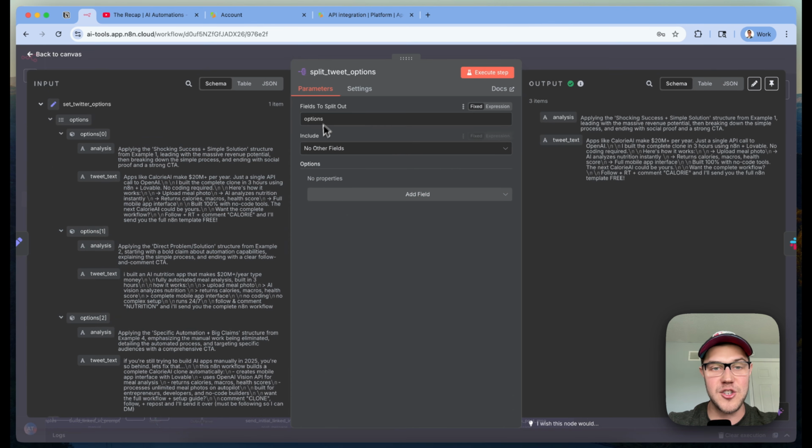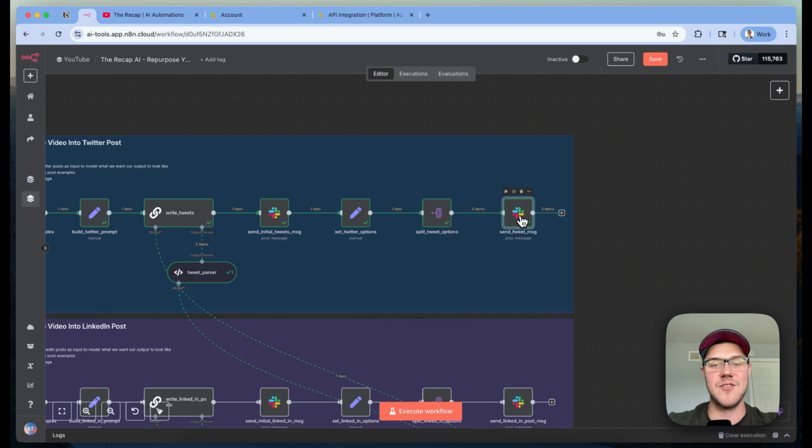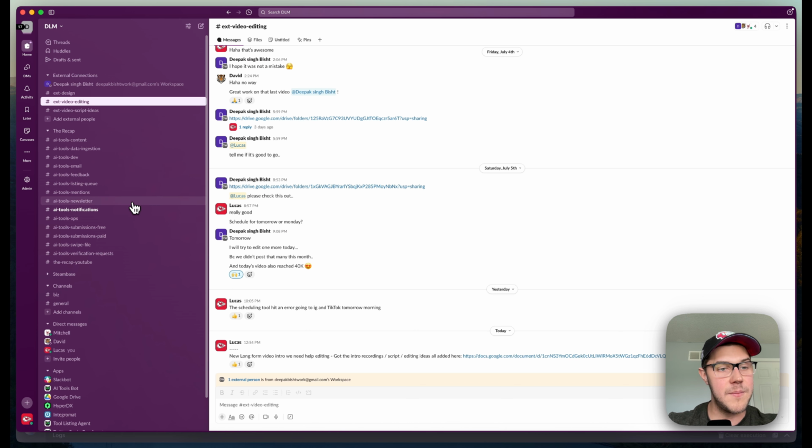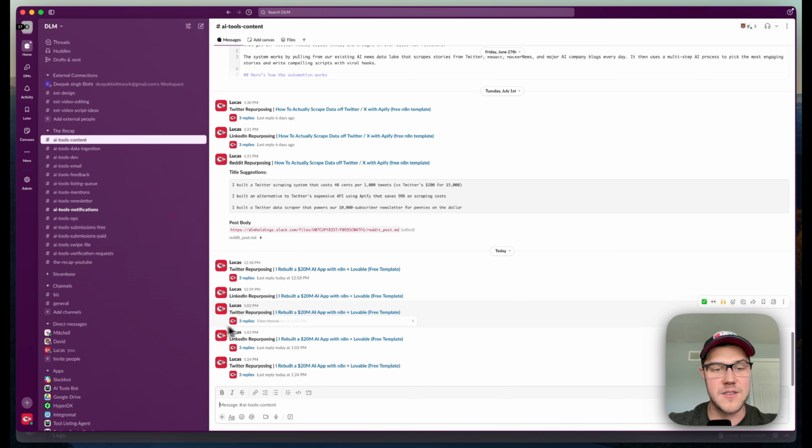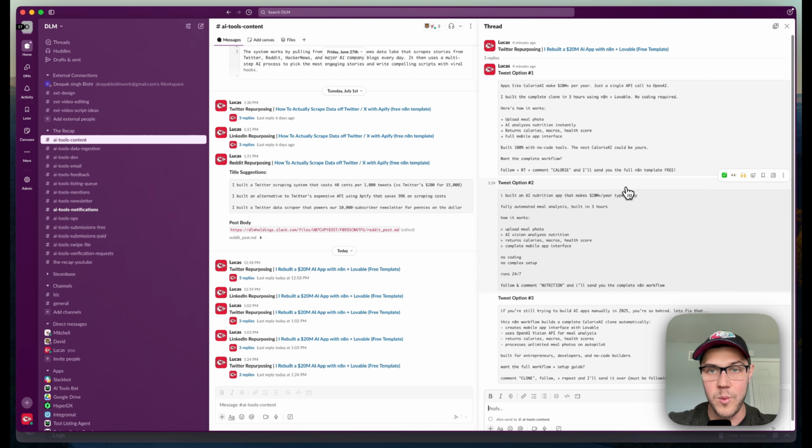We're going to split out each of those options and then share each of those into Slack for us to review. So I'll come down here into our Slack channel, and we can see that we have our Twitter repurposing message shared here. And then underneath that thread, we have all 3 of the best examples picked out according to that prompt we provided. So if you want to automate this further, technically you could use another LLM to analyze these 3 tweet options and pick the best one and automatically post that to Twitter using the API. But for our use case, this is where we like to stop the automation and simply copy the best one, paste that into Twitter, and then either schedule that or share it right away.